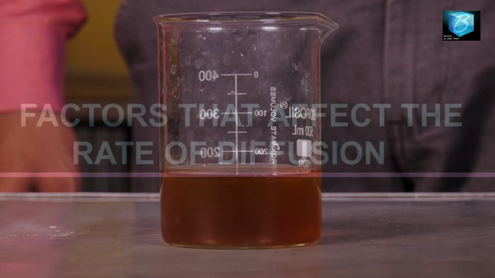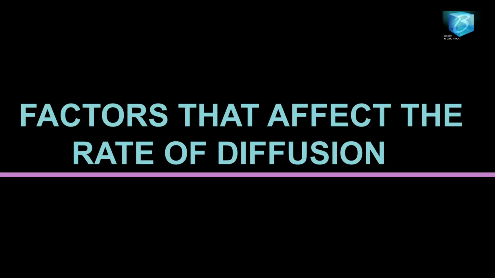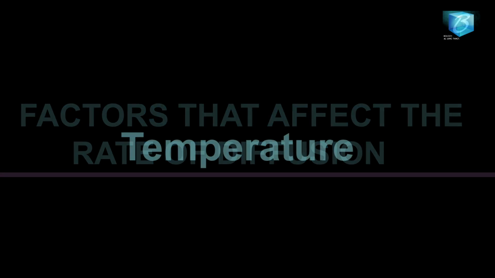Let's see some of the factors that affect the rate of diffusion. Factors that will cause diffusion either to occur fast or to occur slowly. Number one is temperature. When temperature is high, the rate of diffusion is high because the molecules will be energized and they will be able to move very fast. Another one is concentration gradient. The higher the concentration, the faster the rate of diffusion.